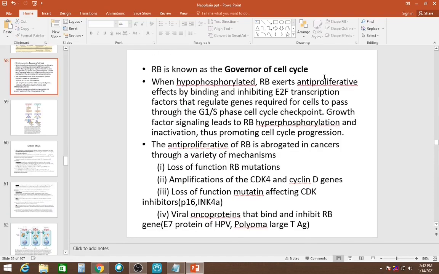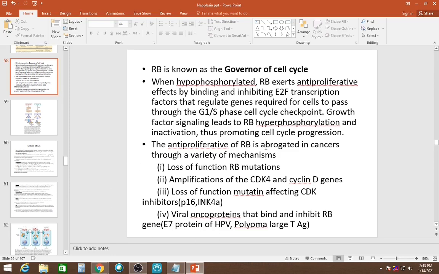RB gene is known as the governor of the cell cycle and TP53 is known as the guardian of the genome. When hypophosphorylated, RB exerts an anti-proliferative effect by binding and inhibiting E2F transcription factor that regulates genes required for cells to pass through the G1 to S phase cell cycle checkpoint. Growth factor signaling leads to RB hyperphosphorylation and inactivation, thus promoting cell cycle progression.